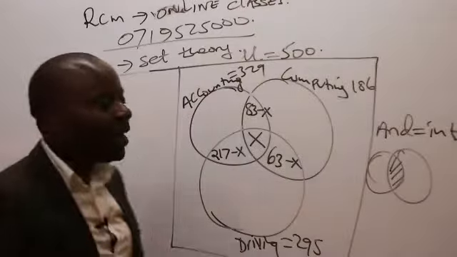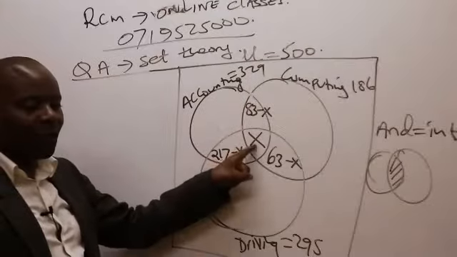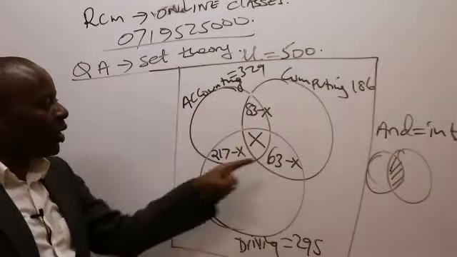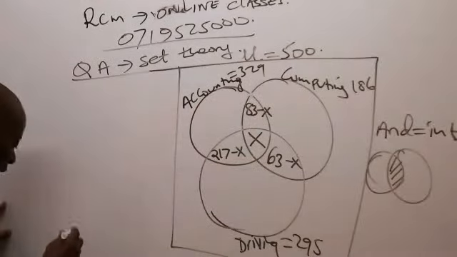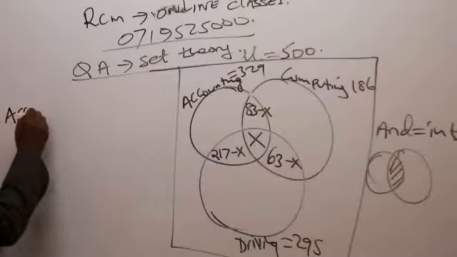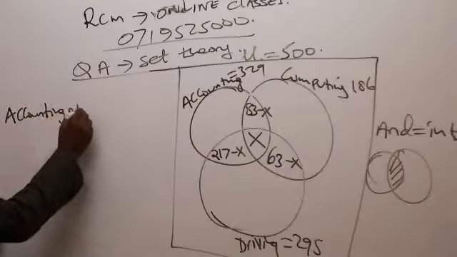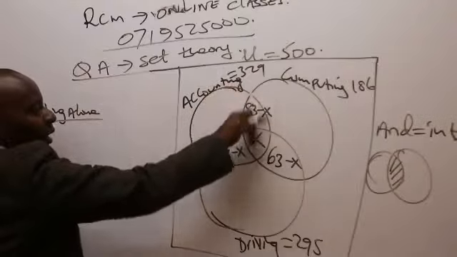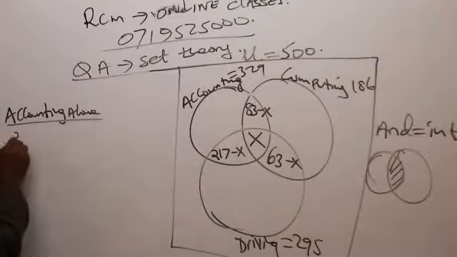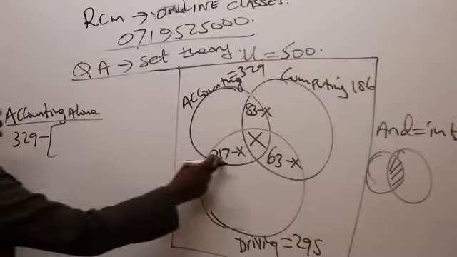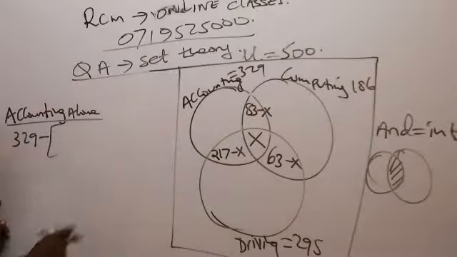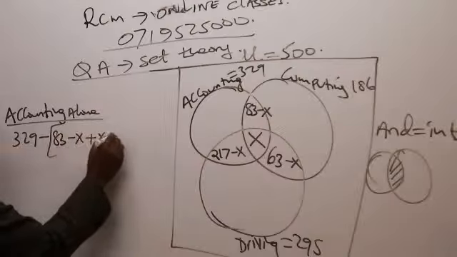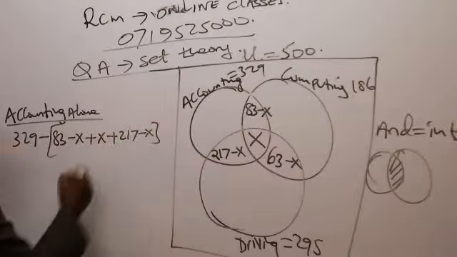Whenever they don't give me this X, this bull's eye, I must start looking for accounting alone, computing alone, etc. So we start with accounting alone. For the students who are just doing accounting only, in this space here, I'll take the general 329 minus the spaces that I have added together. So minus 83 minus X plus 217 minus X.